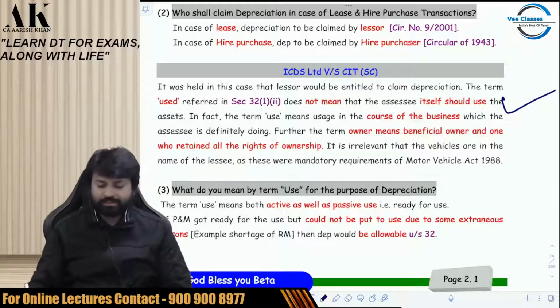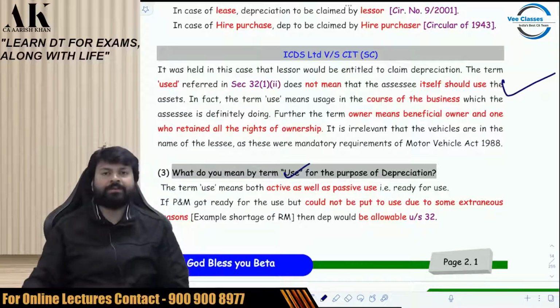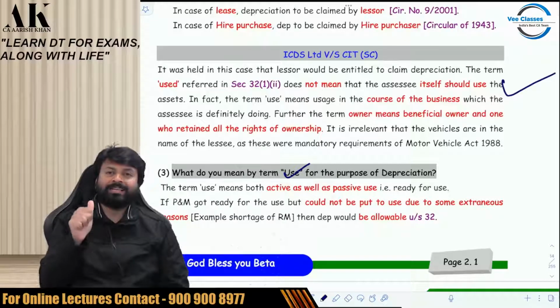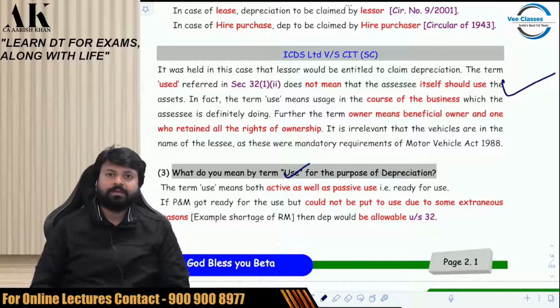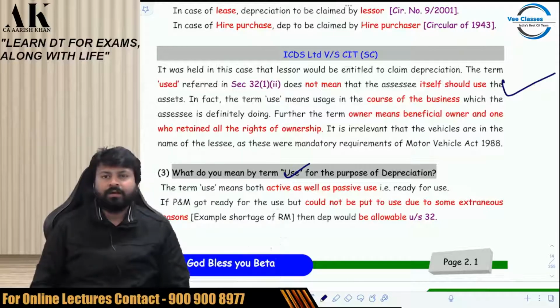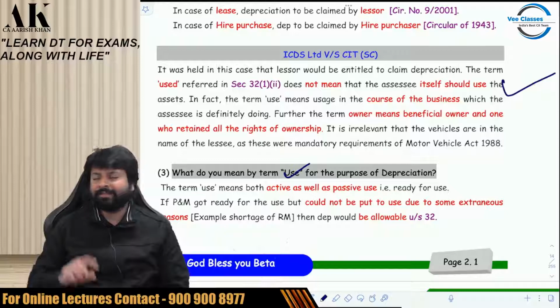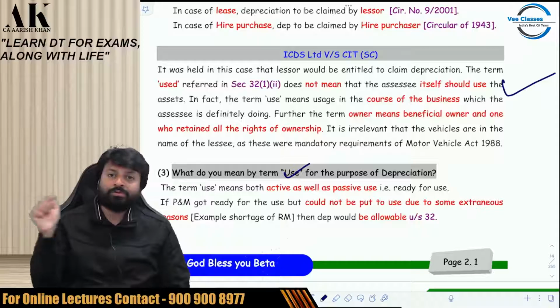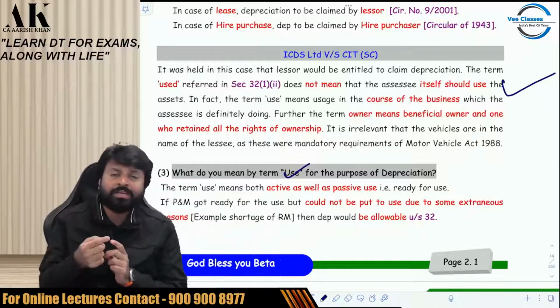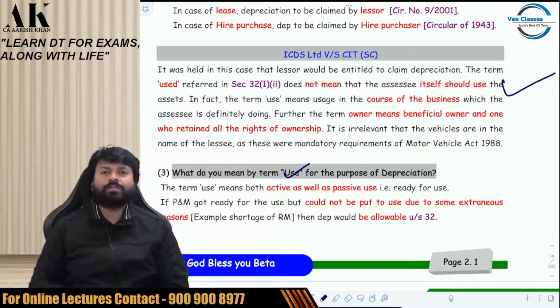So coming to the second condition, what do you mean by the term use for the purpose of depreciation? The government has clarified over here, use means both active use as well as passive use. For example, this laptop and this camera in front of me are actively used for the purpose of my profession. But I have kept one camera and one laptop in spare. Why? In case this doesn't work, then that can be used in emergency. Something which can be used in emergency is called passive use, which is ready for use. So something which is ready for business use can also be called use.